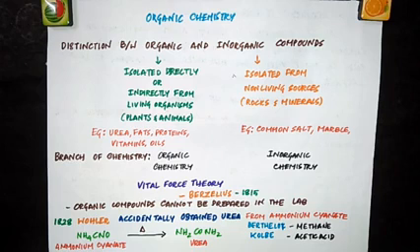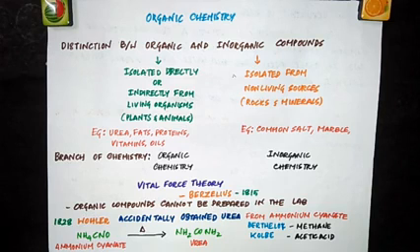So before we move into the detailed study about organic compounds, let's see the difference between organic and inorganic compounds and what are organic compounds. Around the year 1780, chemists divided all the known compounds into two classes, that is organic and inorganic compounds, mainly based on their sources. So on the basis of their source, which means from where we get these compounds, they were classified into two classes,